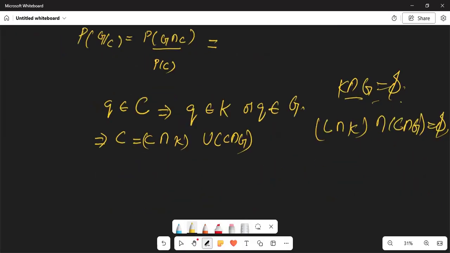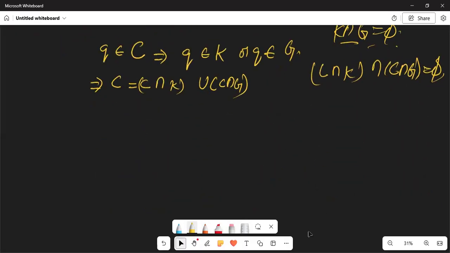So either he knows the answer or he doesn't know the answer, so he guesses it. So because of this, we are getting this equality.